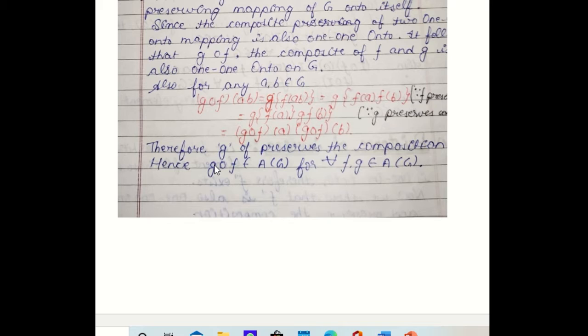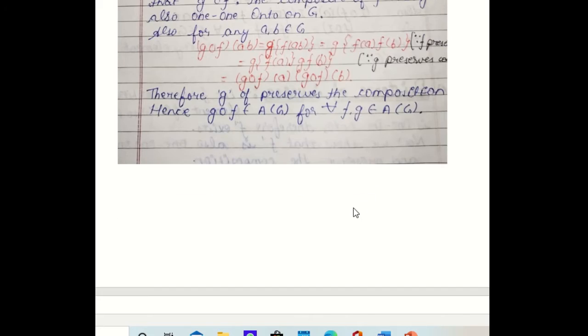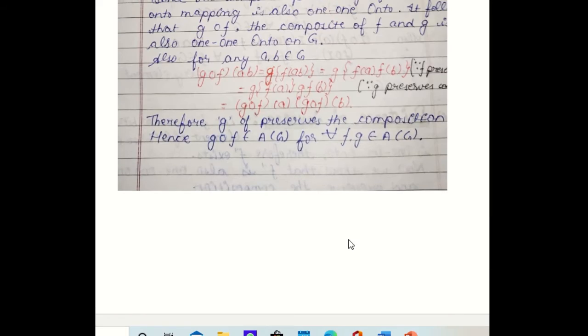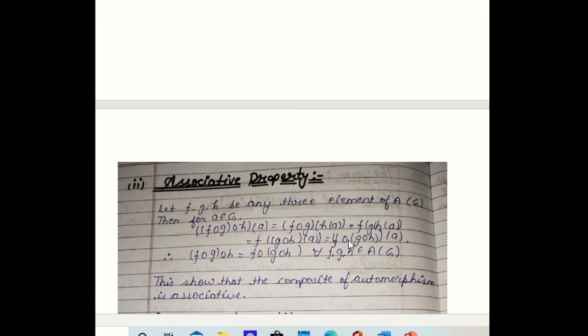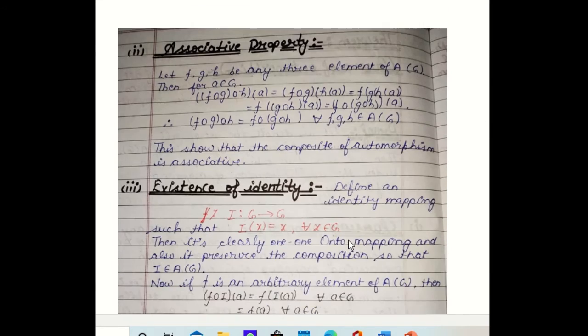So if f and g are two automorphism mappings, their composite mapping g∘f is also an automorphism defined over G, so it is in A(G). This implies for all f and g belonging to A(G), f∘g belongs to A(G). So A(G) is closed under composition of mappings.